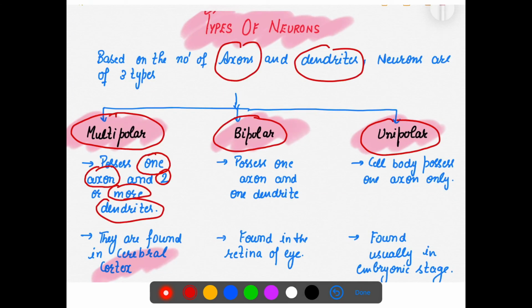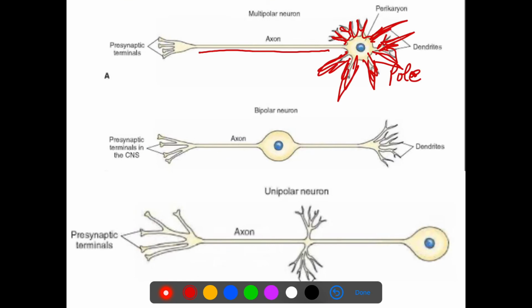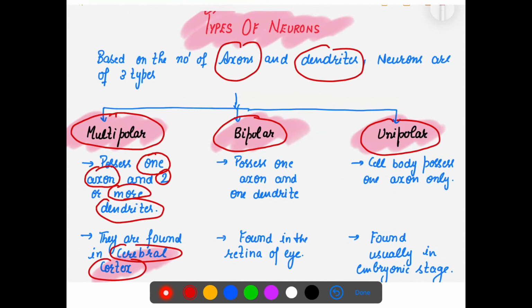Multipolar neurons are found in the cerebral area, in the cortex of the main brain part. In bipolar, what is there? Bipolar means how many poles? Two poles. The cell body is in the center here, and on one side we have the dendrite, one pole, and this is our second pole. So how many? One axon, one dendrite. It has one axon and one dendrite, and this is the cell body.